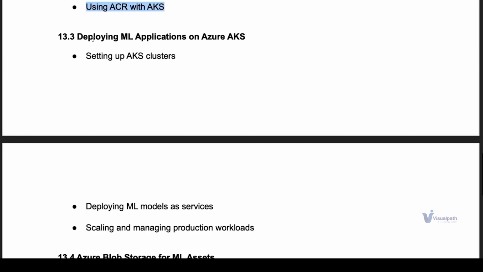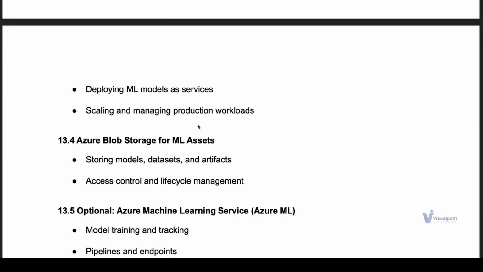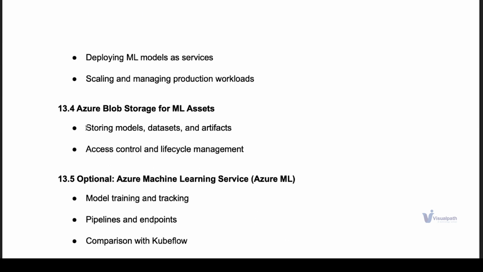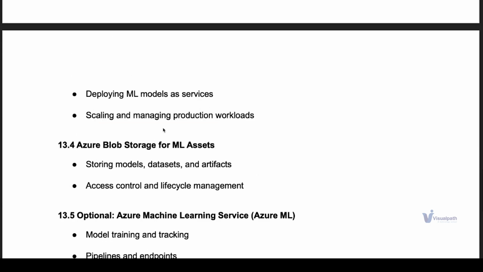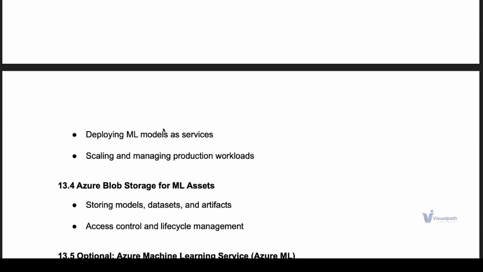Once you have deployed your ML apps on the AKS Kubernetes service, we will see how you can work with blob storage, which is Azure storage, and how you can define lifecycle and access controls on your data set, and how your model is reusable. Those kinds of concepts will be covered. This is overall what we're going to cover in our MLOps training.